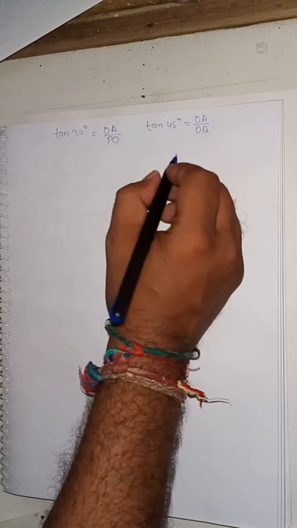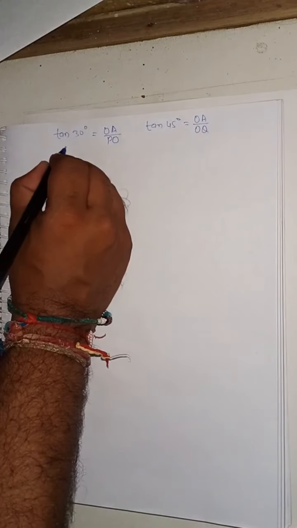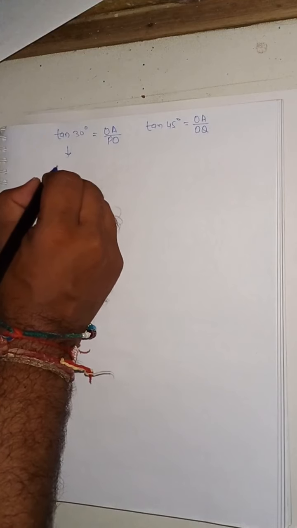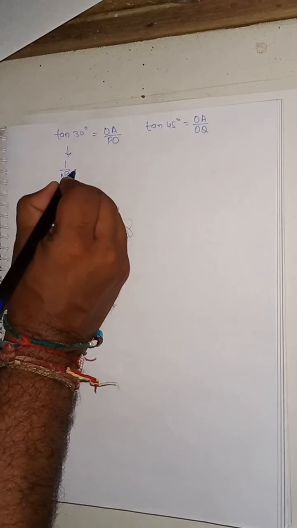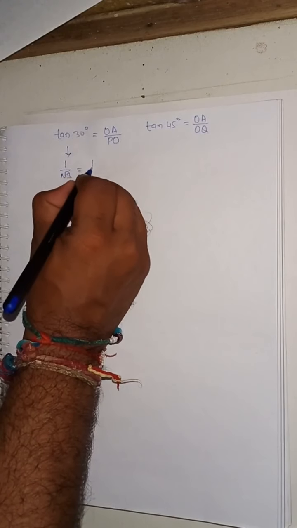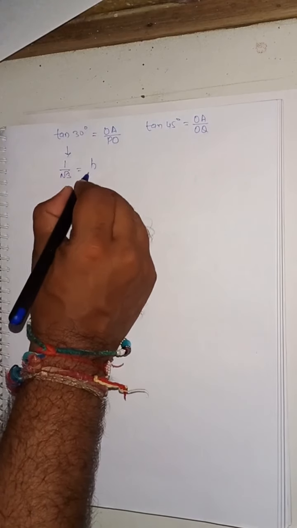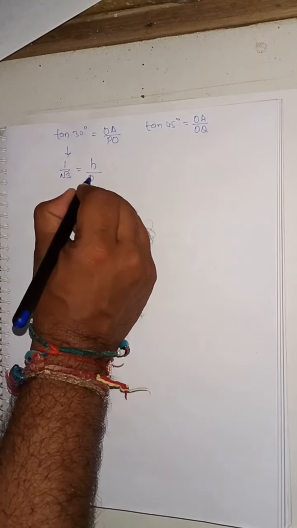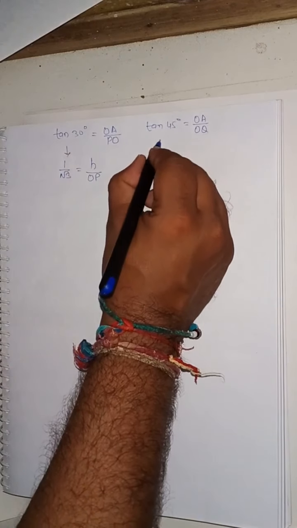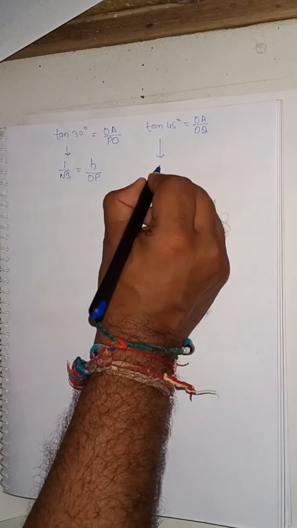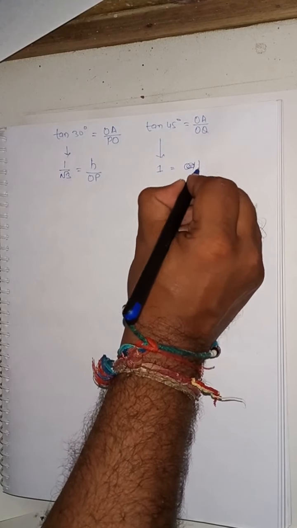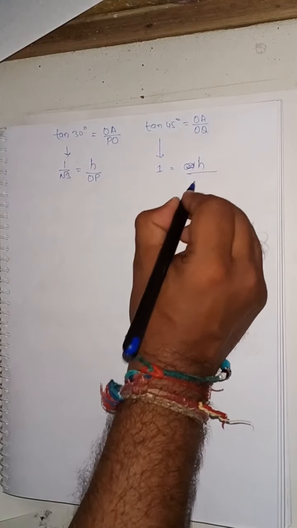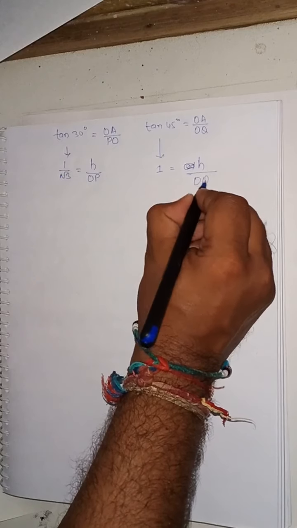Okay, now what is the value of tan 30 degree? Tan 30 degree value is 1 by root 3. 1 by root 3 is equal to OA, which is H, what we need to find out, divided by OP. Here tan 45 डिग्री की क्या वैल्यू होती है? 1 होती है. Is equal to OA, हमें जो कि पता है, फाइंड आउट करनी है, H है, that is divided by the OQ.